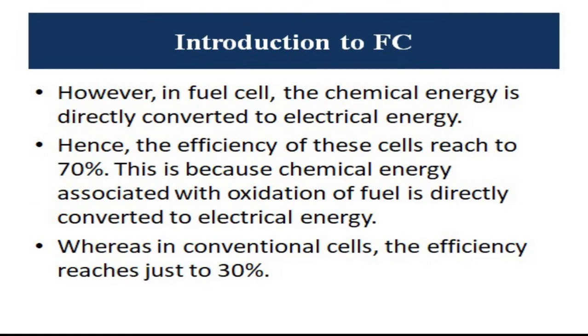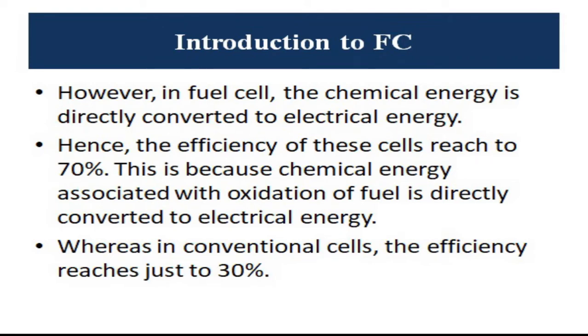Now, as we have studied indirect and direct systems, we can say that in a fuel cell, the chemical energy gets directly converted to electrical energy. This is the difference between a conventional cell and a fuel cell. So fuel cells are termed direct energy conversion devices. All the benefits of direct energy conversion systems apply: the intermediate stages are not there, hence the efficiency is higher, and fewer components are used, therefore it gives greater efficiency.